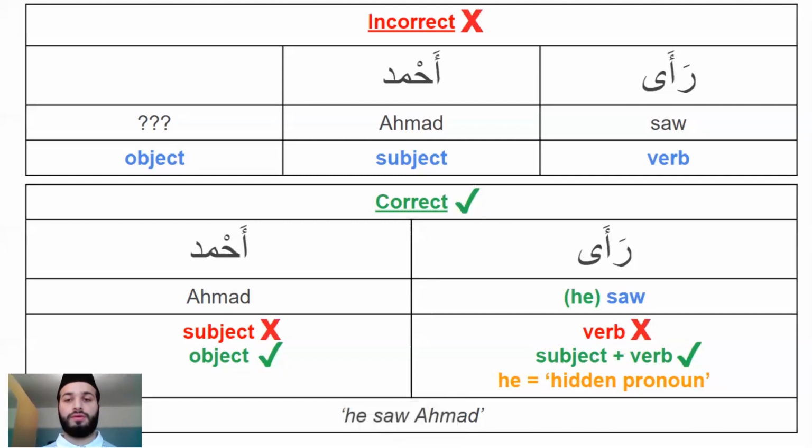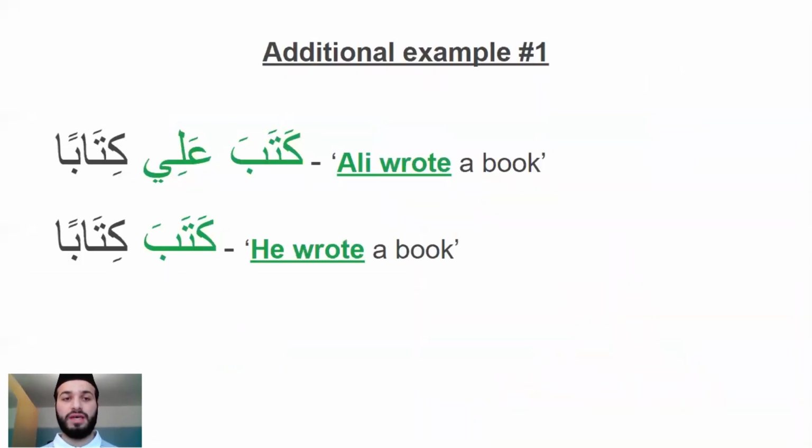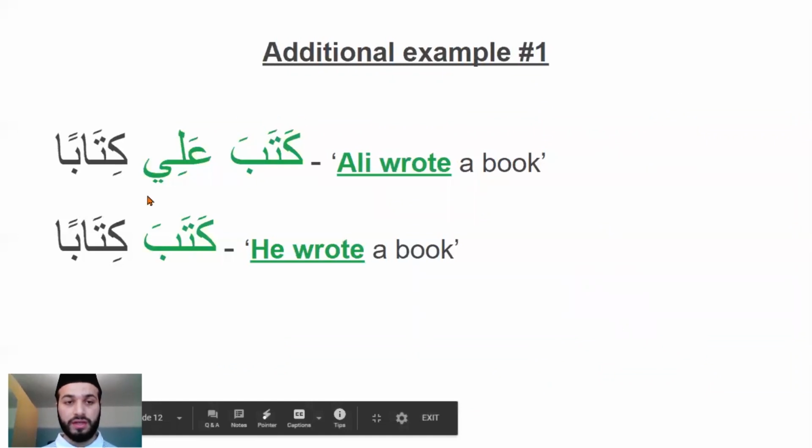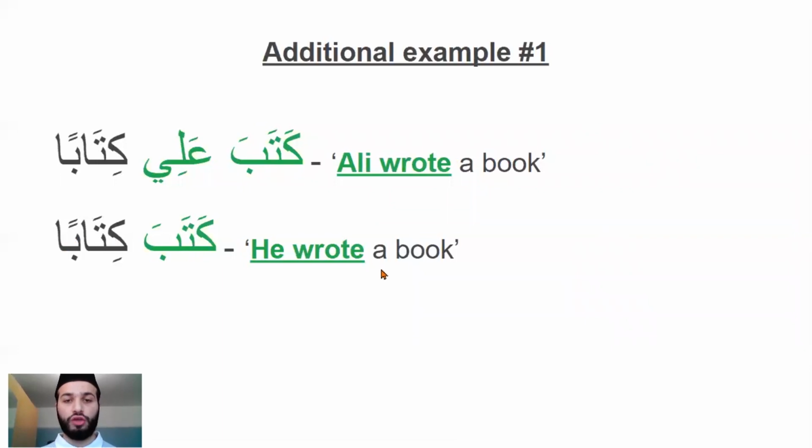An example of this is Kataba Ali kitaban, which means Ali wrote a book. But then when you take away the subject and you just have Kataba kitaban, now the person, which was Ali, the he, becomes part of the verb. Then you have Kataba kitaban. And then Kataba now isn't just the verb like in the first sentence. Kataba here is the verb and the subject put together. He wrote. And then at the end, you have the object, a book.